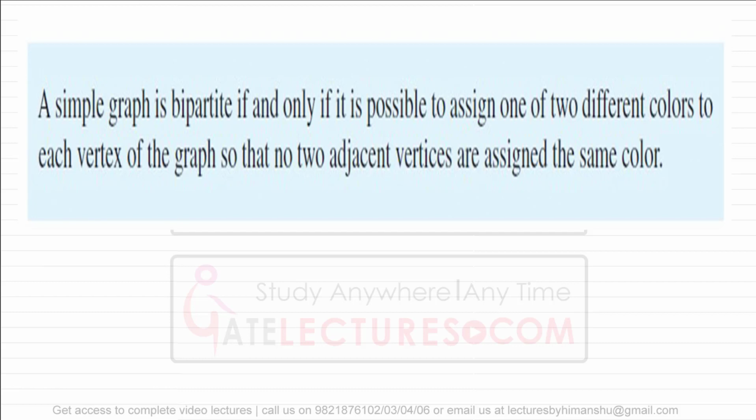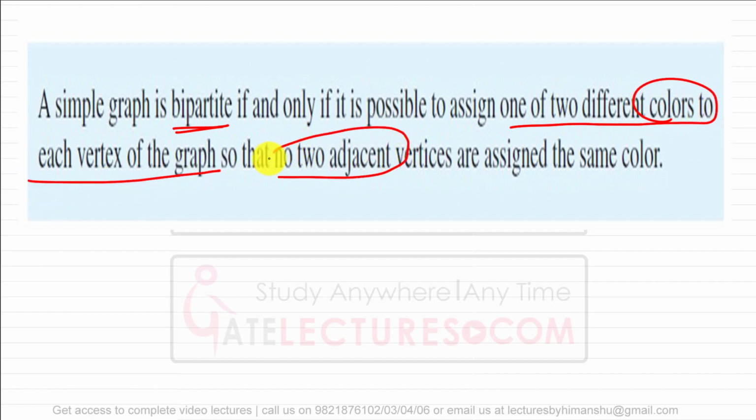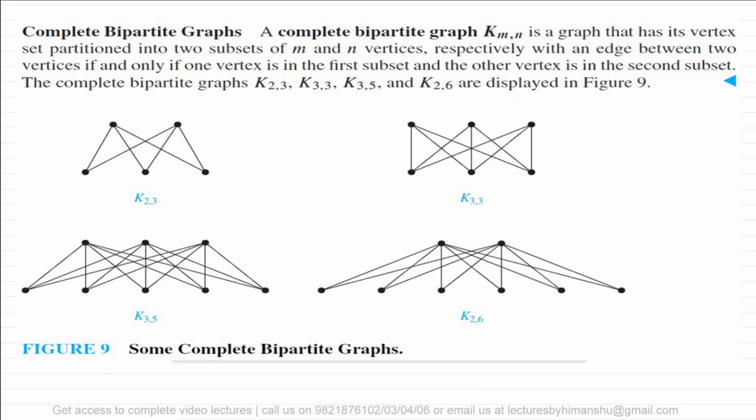Okay, so the definition is: a simple graph is bipartite if and only if it is possible to assign one of two different colors to each vertex of the graph, so that no two adjacent vertices are assigned the same color, which we have already seen in the previous example. Now this is just giving some examples of a bipartite graph. For example, here in the first graph, this is a bipartite graph which is K2,3.